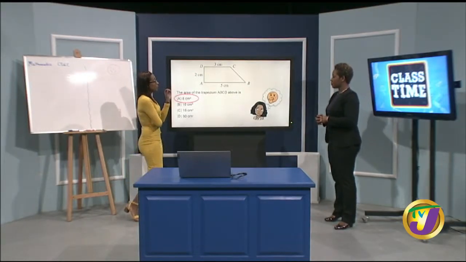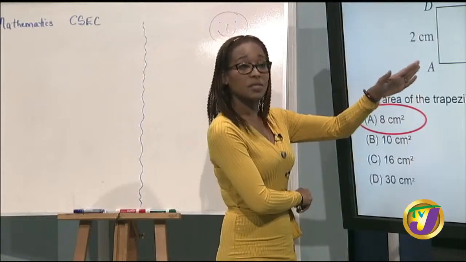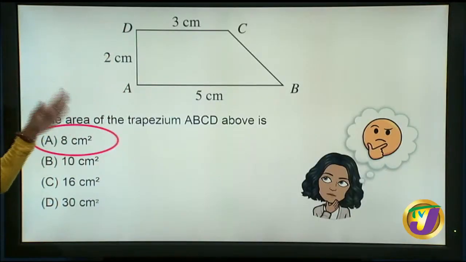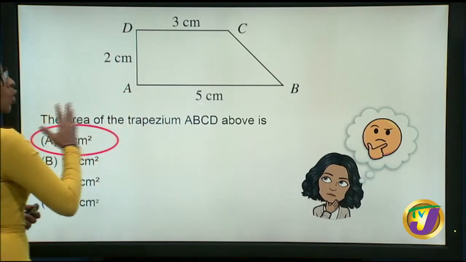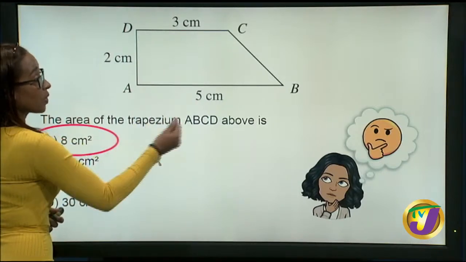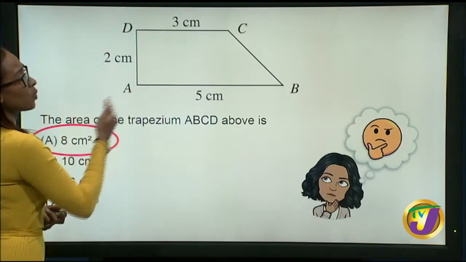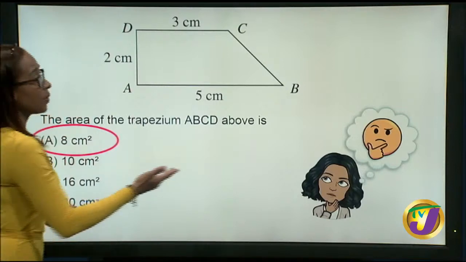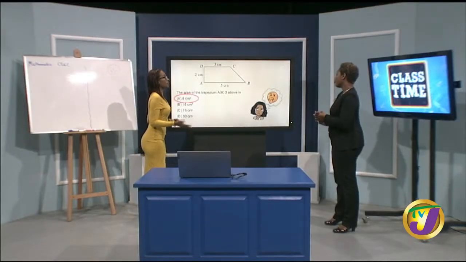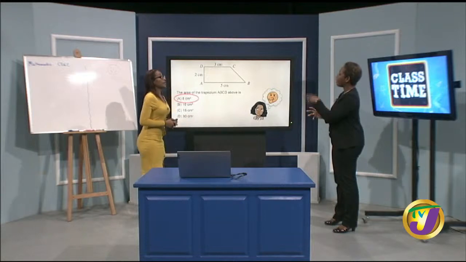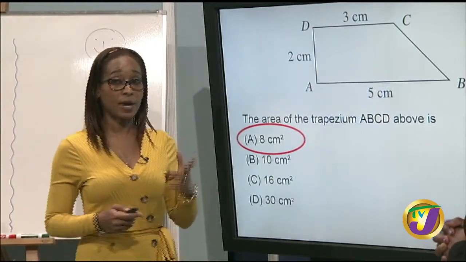And in using the formula too, we have to understand, because when you look at this, we realize that, hey, we have to know what our 2 centimeters here really represents, what DA represents. It's actually the perpendicular height. So when you would have decomposed your shape here, then you split up your shape, you cut it up, right? And you would have known, all right, I know 2 is here, so 2 is over there as well. Remember, I know we have CB too, so why would you put your 2 there? Why are you going to place it there? Because it's the perpendicular height of my triangle and my rectangle. And right here, you would have gotten a right angle triangle. Most definitely.